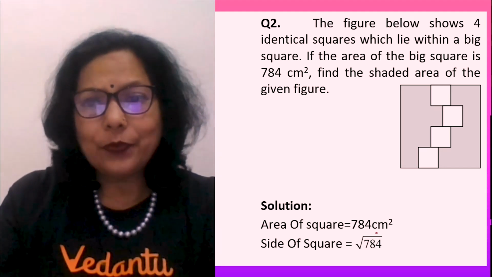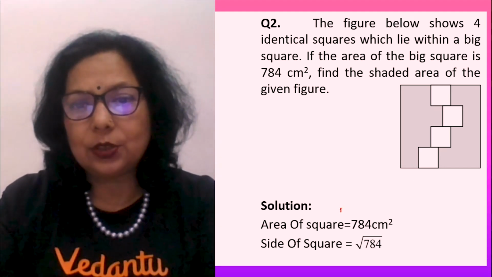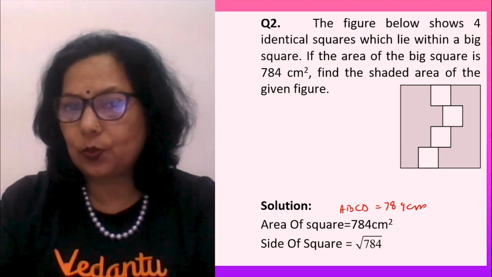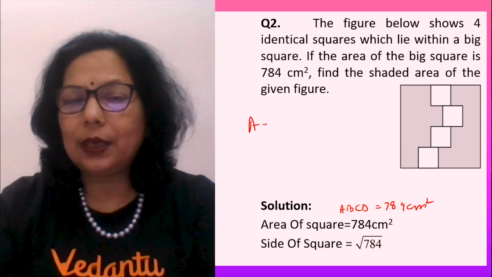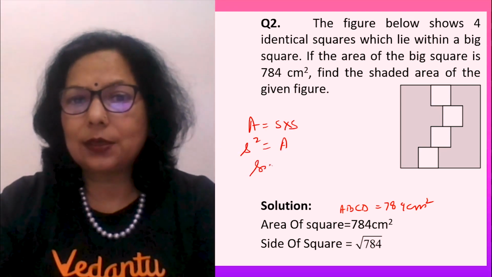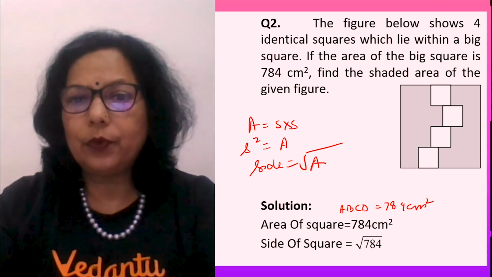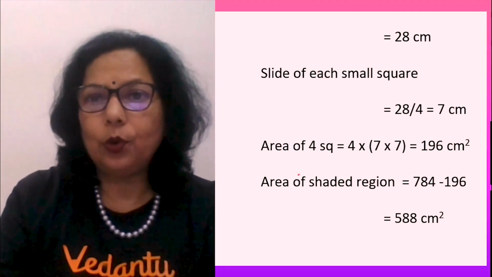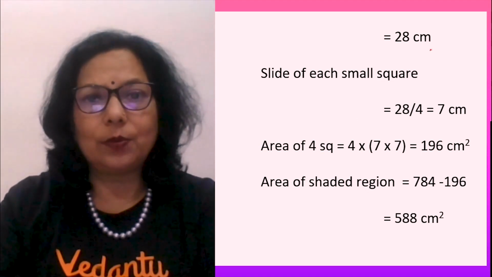Now, area of the square ABCD, जो square है उसका area is given as 784 centimeter square. You know that area is side into side. So side square is equal to area and side will be under root of area. So side of the square will be under root of 784, which comes to 28 centimeters.